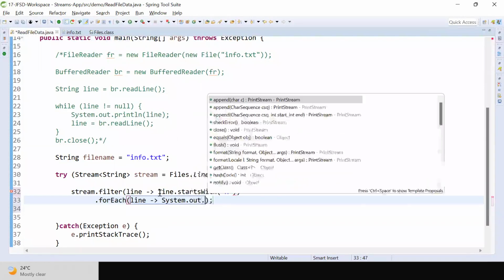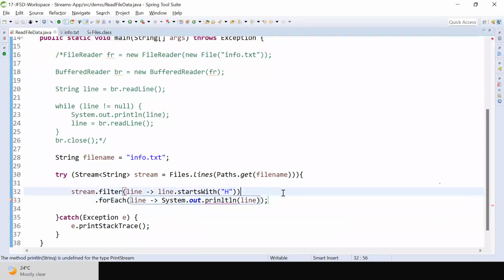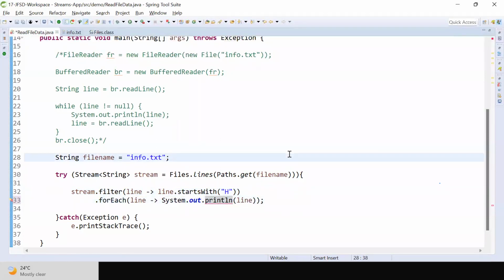So it is going to print only the lines which are starting with character H. I got the stream, and from that stream I'm getting each line with a filter. Now it will read all the lines of the file and print the lines which are starting with character H.